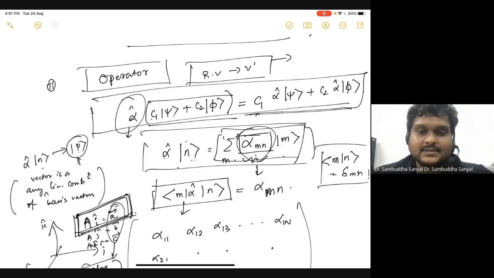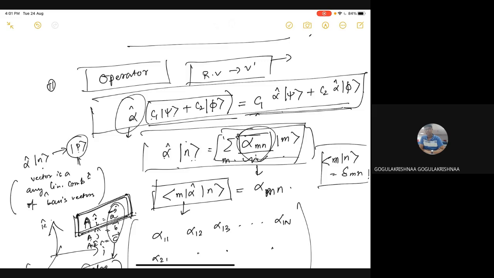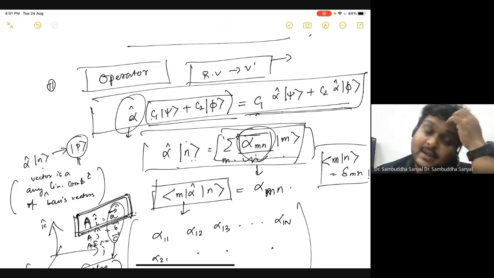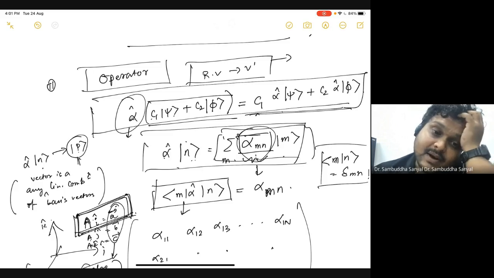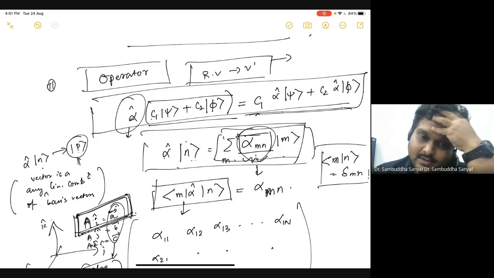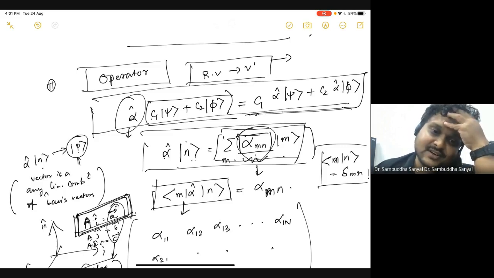Sir, in case of the mathematical formalism, do we need to read Shankar for that? It's not essential, but you can read if you want. Sakurai is enough, even for math. For some topics like the Fourier transform, that part is given slightly better in Shankar, but even reading Sakurai, you will get all of it. If you want to follow one book, follow Sakurai. If you want to follow 2 books, then go to Shankar.